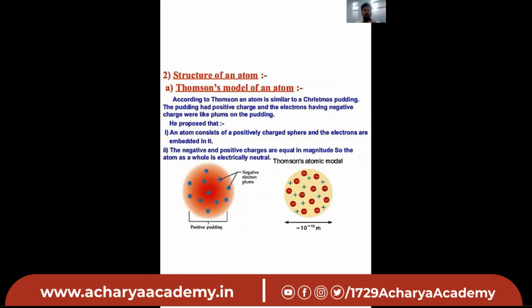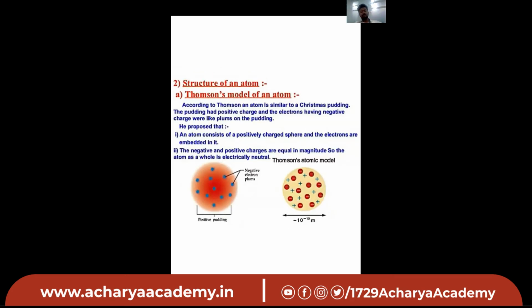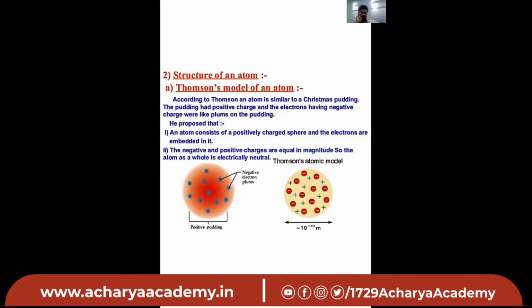Now we will study the structure of an atom that was proposed by Thomson. Thomson compared the atom to a Christmas pudding in which the electrons are embedded, like the pearls are embedded in the pudding. We can also compare it with kheer, where the kheer is the negative part and the dry fruits embedded in the kheer are the positively charged particles.